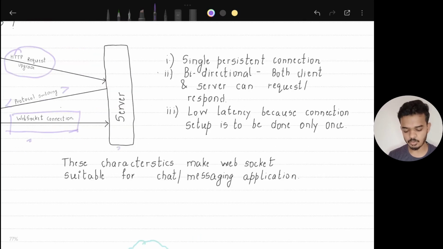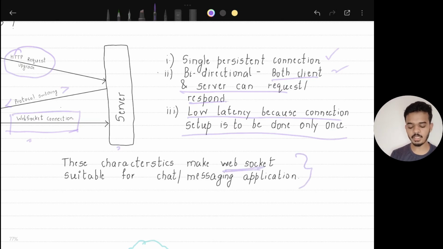Okay, so WebSocket enables a single persistent connection. It is bidirectional because both client and server can send request and response, and it is low latency because connection setup is going to happen only once. So these characteristics make WebSocket suitable for chatting or messaging applications or any application that needs real-time updates, like a multiplayer game. In that case also WebSocket is the suitable protocol.